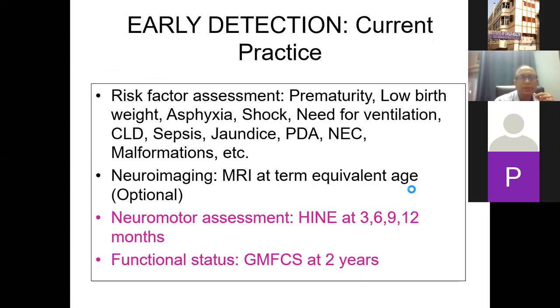So early detection, the current practice should be you assess all the risk factors like prematurity, low birth weight, asphyxia, shock, need for ventilation, chronic lung disease, sepsis, jaundice, cardiac, gastrointestinal, or other malformations. Looking whether the MRI is normal or not, and then going on for the neuromotor assessment by Hammersmith method at regular intervals at 3, 6, 9, and 12 months, and then looking at the functional status, GMFCS, by 2 years, and all throughout going for early intervention.